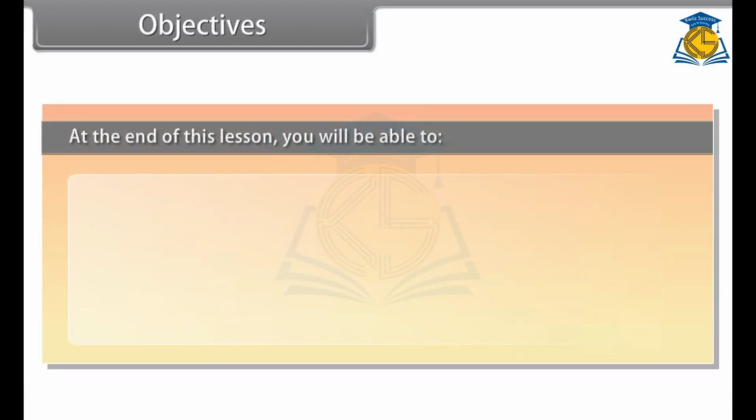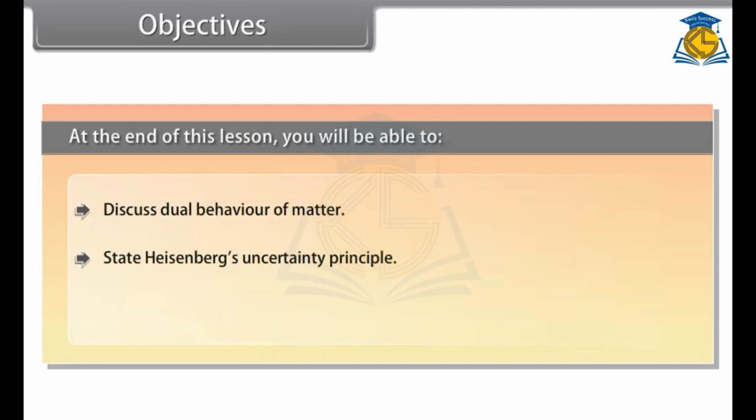Objectives. At the end of this lesson, you will be able to discuss the dual behavior of matter, state Heisenberg's uncertainty principle, and describe the quantum mechanical model of atom. Towards the quantum mechanical model of the atom.